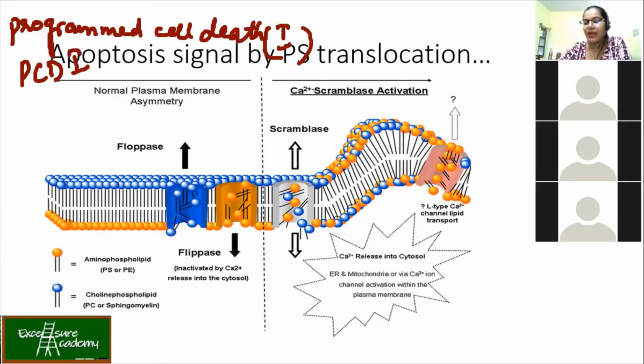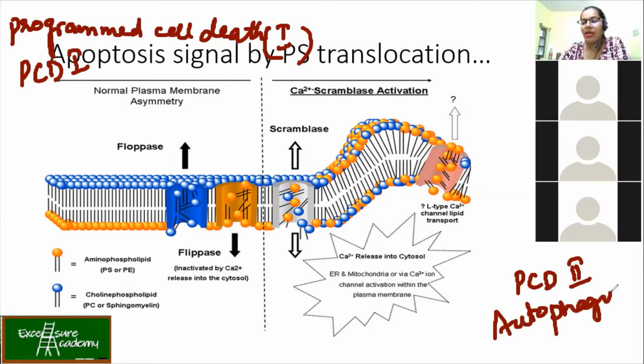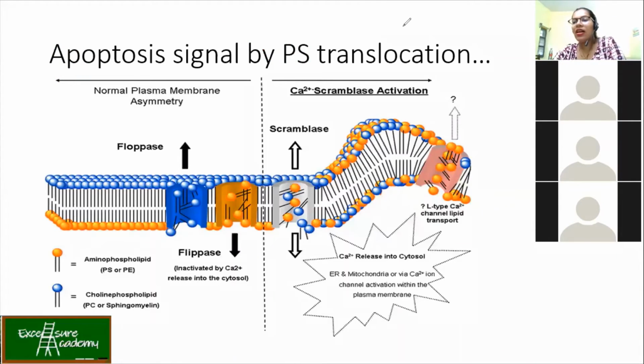So what is PCD2 then? This is just extra information. PCD2 is programmed cell death type 2. It is called autophagy. Please remember, because all these things we are going to study. Now, coming back to apoptosis. It helps the cell maintain a good number of cells and avoid those that have undergone a wrong mutation or where something went wrong.